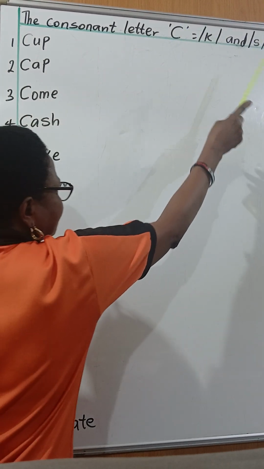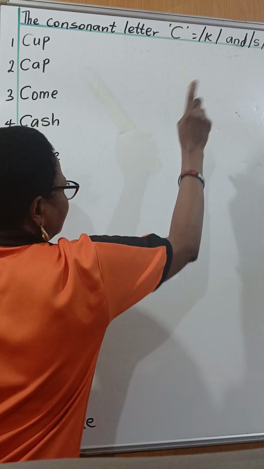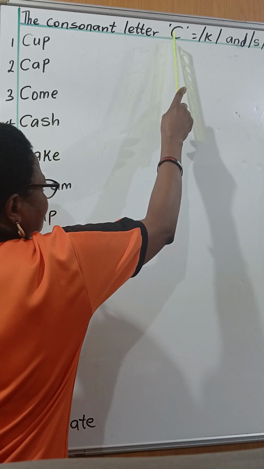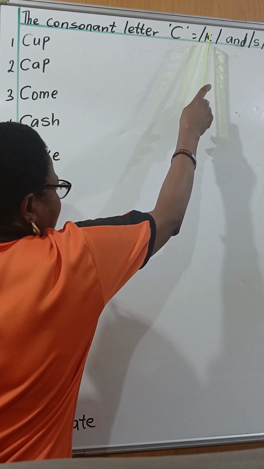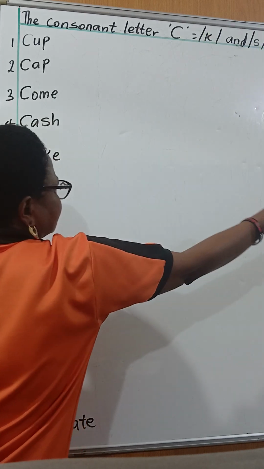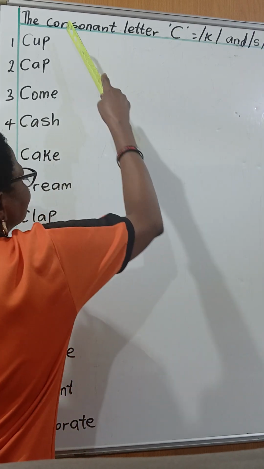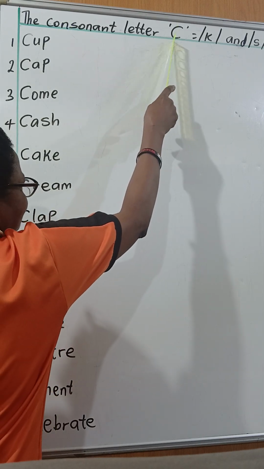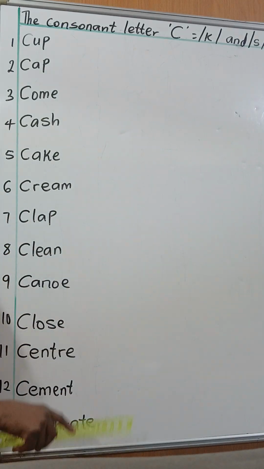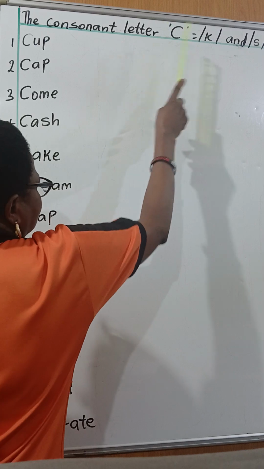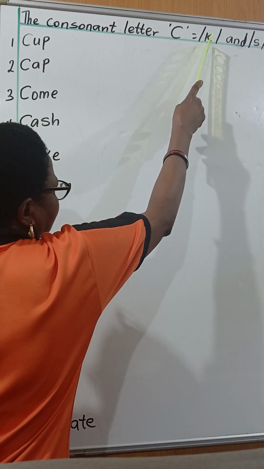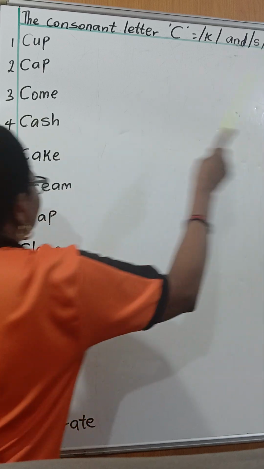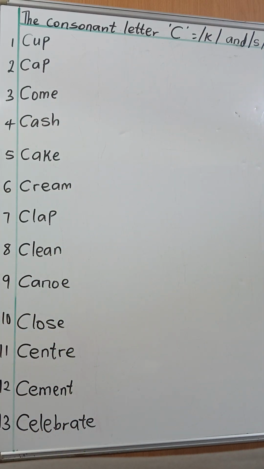K and S. Okay, this C is represented by these symbols. This is K and this is S. No word will be transcribed having this letter C in it without one of these. This is what is being represented by this letter C here. Look at it, K and S, as you can see in the words that I'll be transcribing very soon.